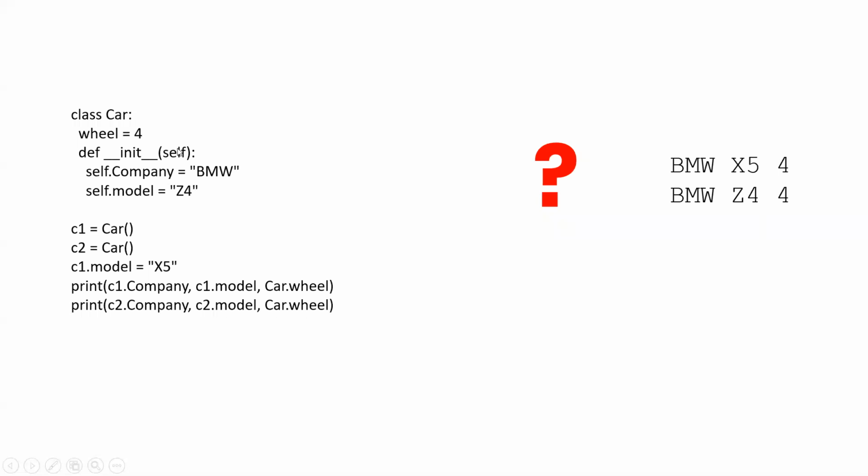So understand this now. You have understood this much, right? This wheel was what? It was a static variable. How to access it? We have to write the name of the class.